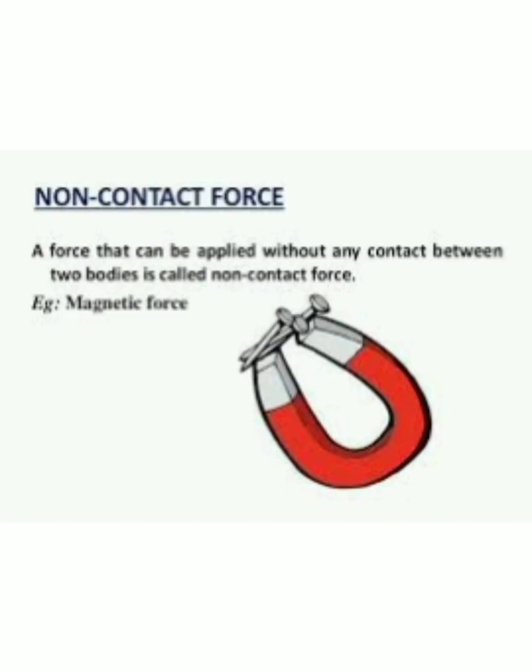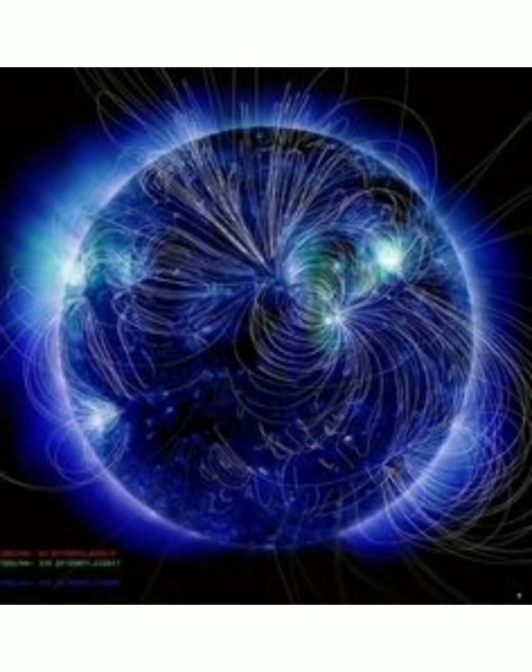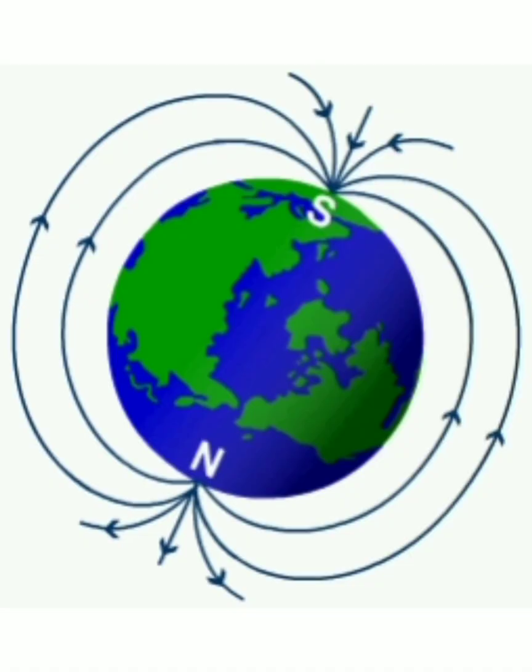The other force is magnetic force. A force that can be applied without any contact between two bodies is called a non-contact force, and the best example is magnetic force. All the nails will be attracted towards a magnet. Here, the earth itself acts as a big magnet. You can correlate the magnetic force of attraction and the gravitational force of attraction, because there is a close relation between them. As a magnet attracts needles, in the same way the earth attracts every other object towards itself.